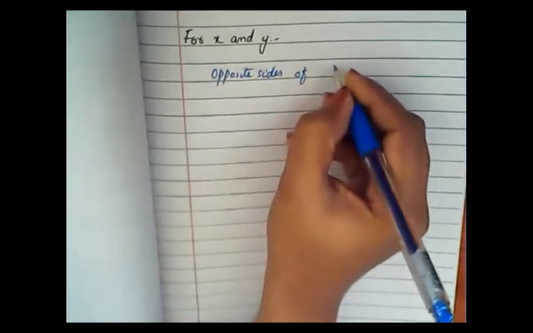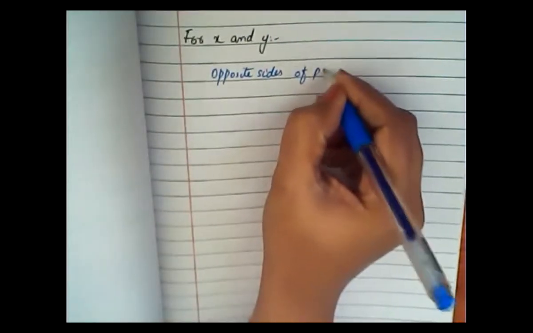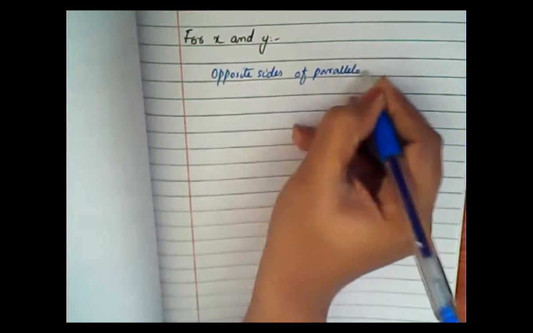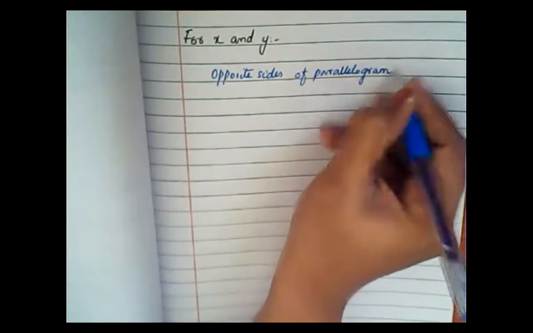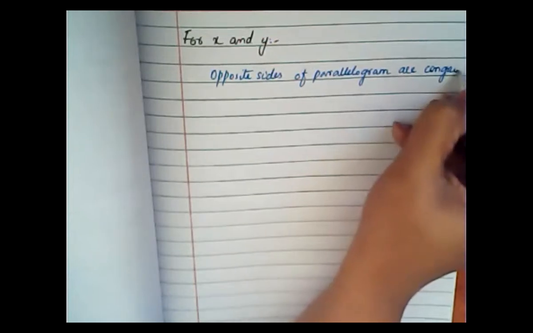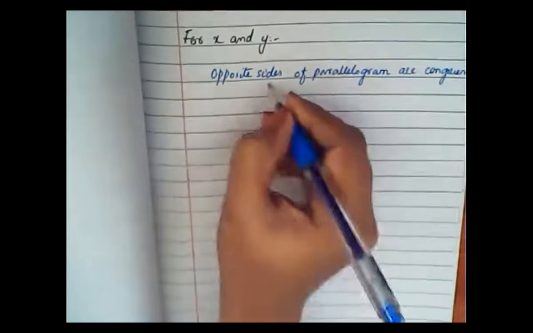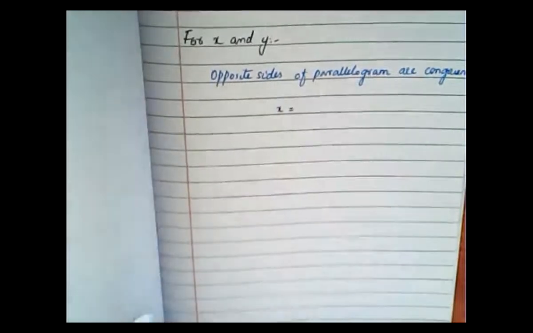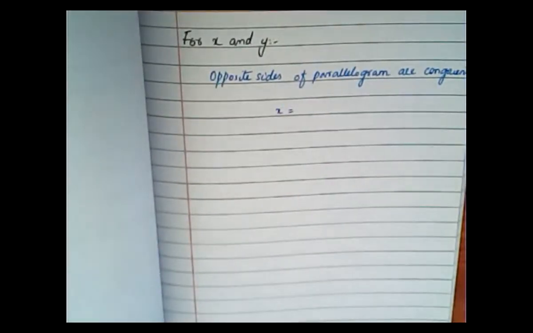Yes, very good, Hibal. Opposite sides. So X will be equal to what? Please write it down in the chat box. X will be equal to what?